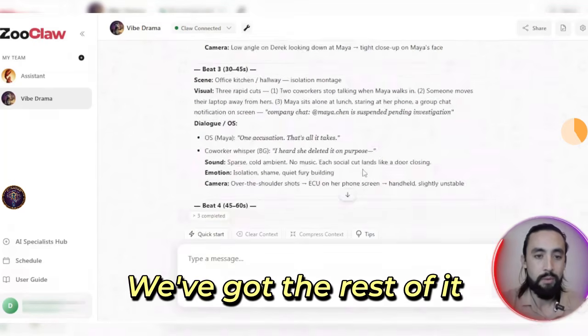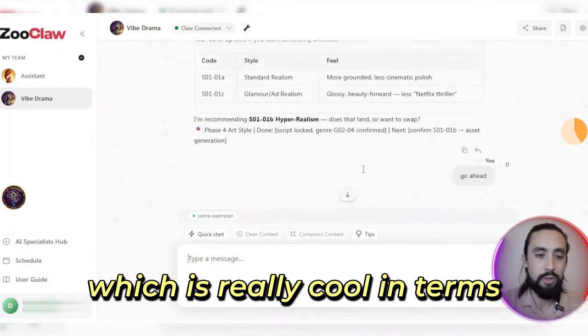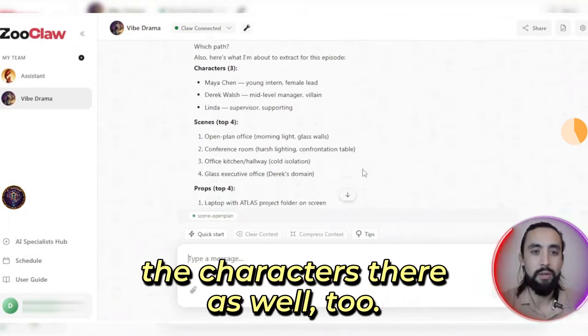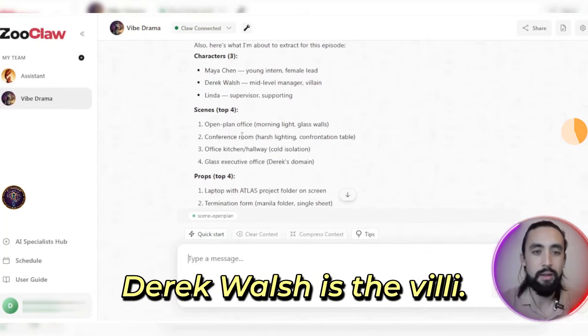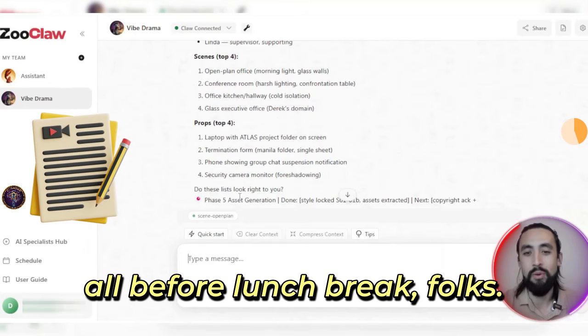All right, let's go. We've got the rest of it going through there. Got some recommendations, which is really cool in terms of the realism and things like that. I like how it lists all the characters there as well too. Got all the different props. Mai Chen is the female lead. Derek Walsh is the villain. Yep, Linda's the supervisor. So we're putting together a film all before lunch break, folks.